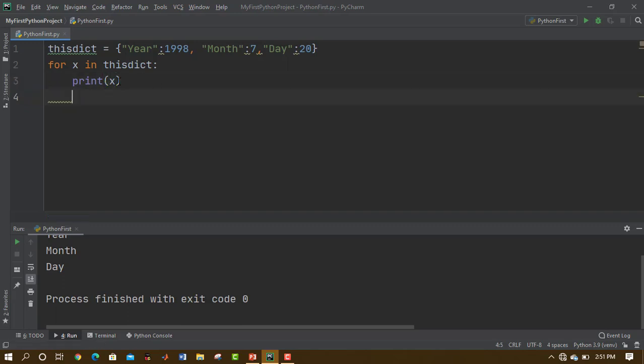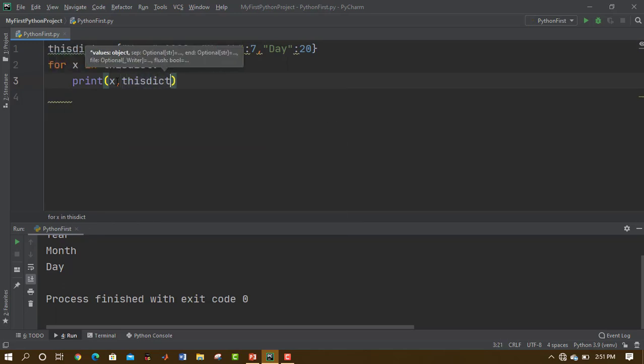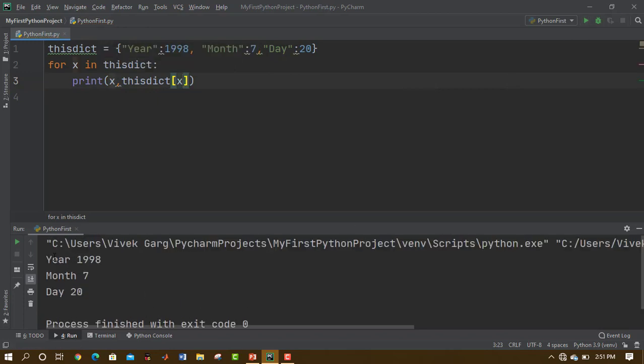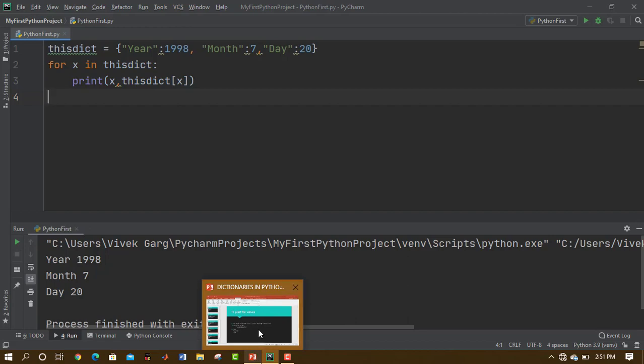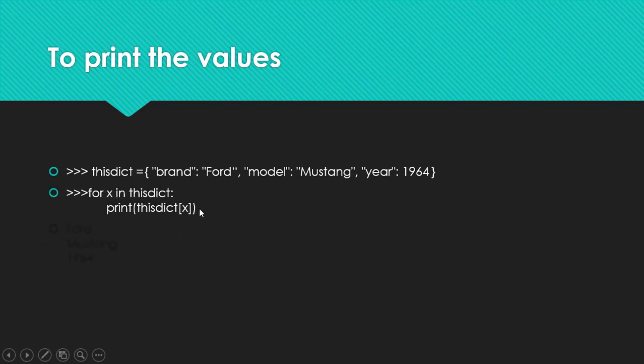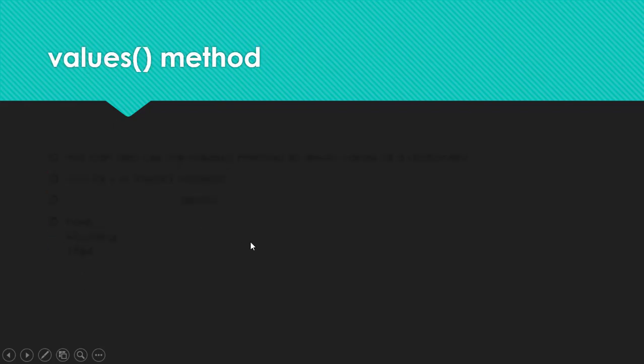Or what I can do is X comma this dictionary X. Let me just run it. So we will get the key as well as the associated value here. That's how we can iterate through a dictionary and print both the key and the value associated with it. I hope it is clear how to iterate through the dictionary. That's how we print the values, and if we remove this dictionary and the square brackets, we would get the key names associated.